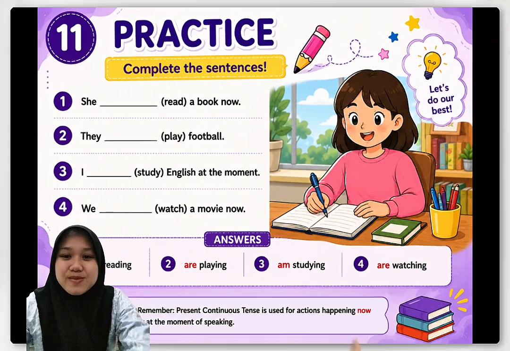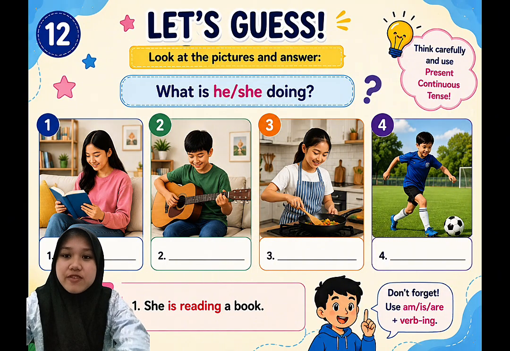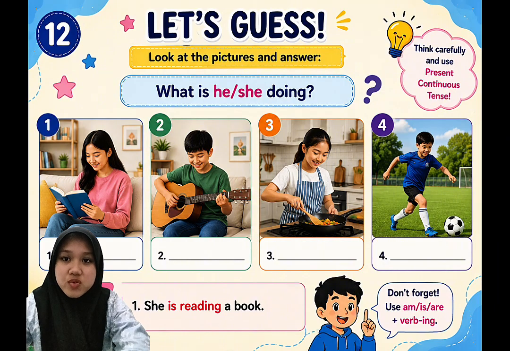Now let's do a more fun activity. In this activity, you will look at pictures and describe what people are doing. For example, if you see a girl holding a book, you can say, she is reading a book.